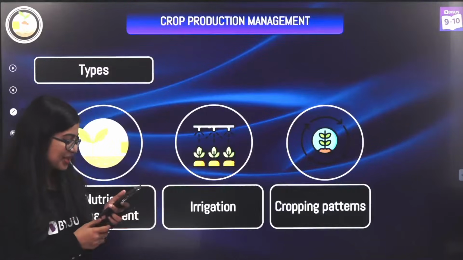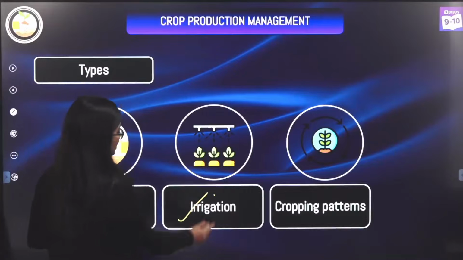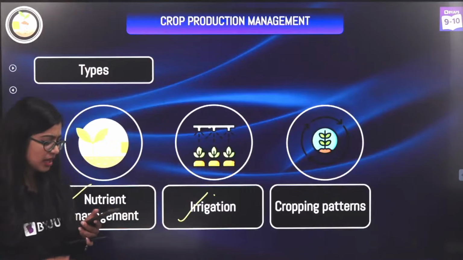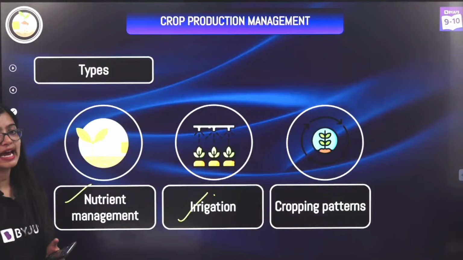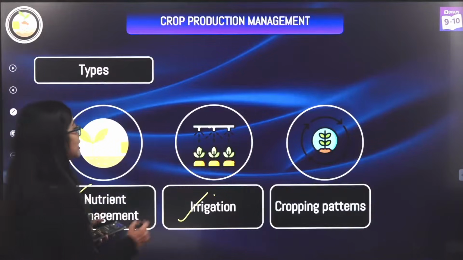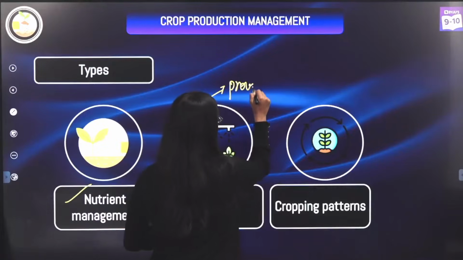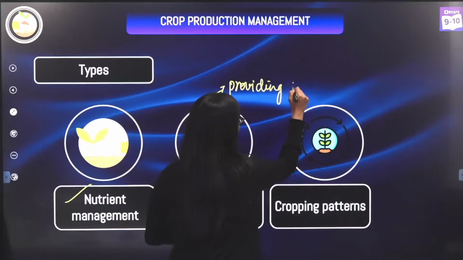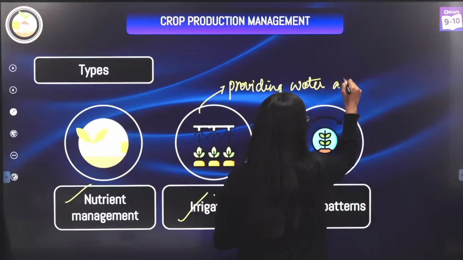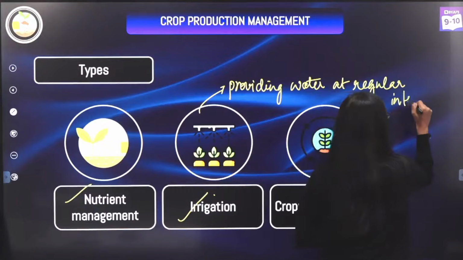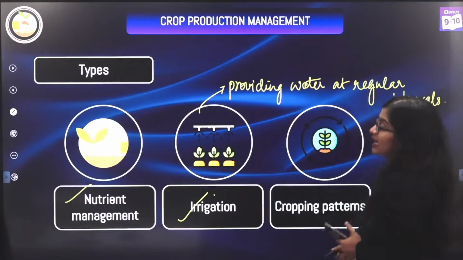All right. So now, of course, let's go to the second part. So now we know we have to manage our nutrients and we know how, right? Now the next part that we need to understand is irrigation. So what is irrigation? Irrigation is nothing but providing water at regular intervals, right? So this is what we mean by irrigation.